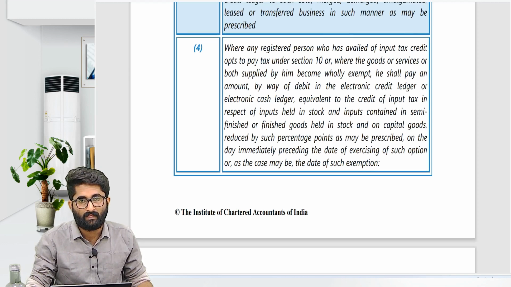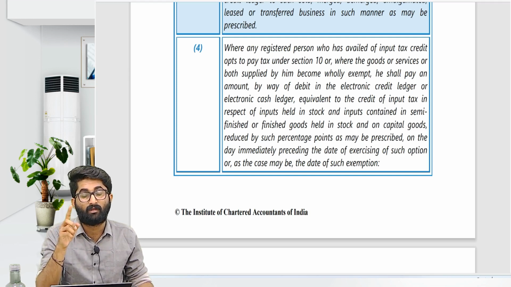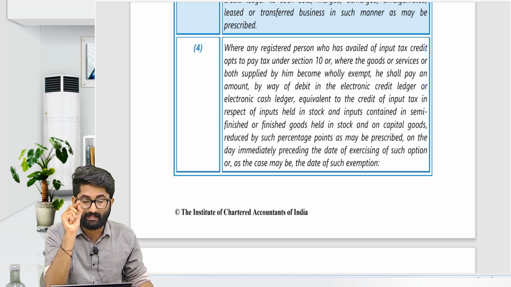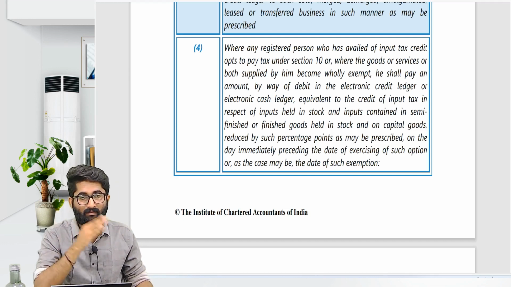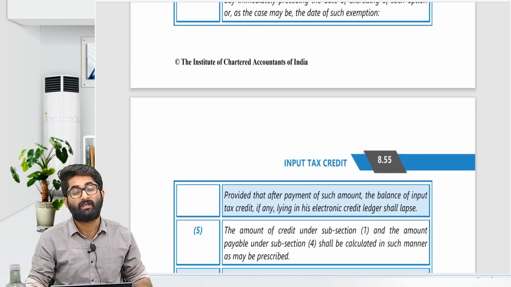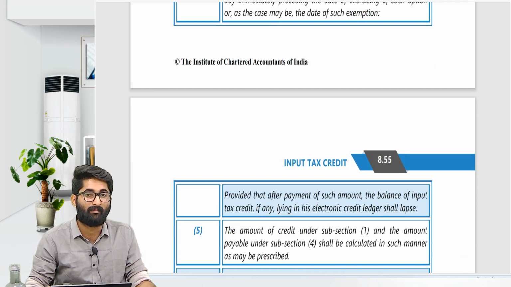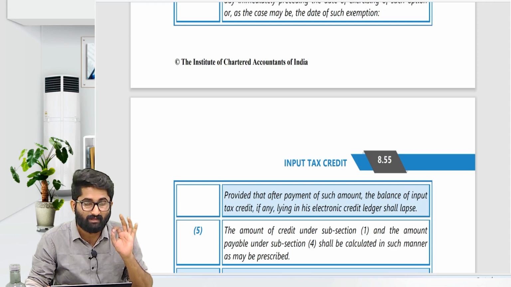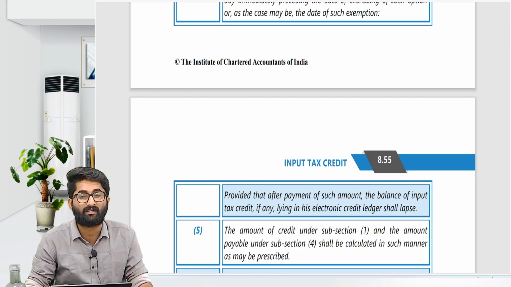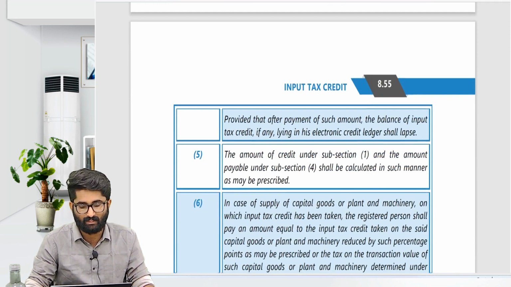Next, after paying that, how to pay that, sir? You pay that by debiting electronic cash ledger or credit ledger. That is what the point is. After that, even after paying that, if some amount is there in the credit ledger, sir, what will happen? Even after paying that, some balance which is lying in the credit ledger shall lapse.